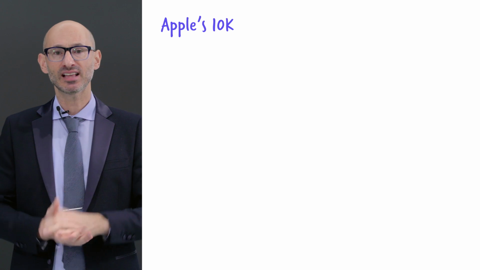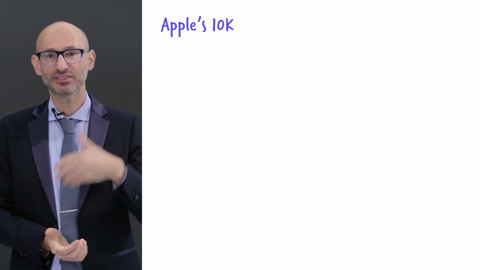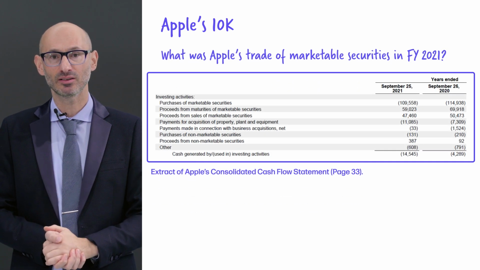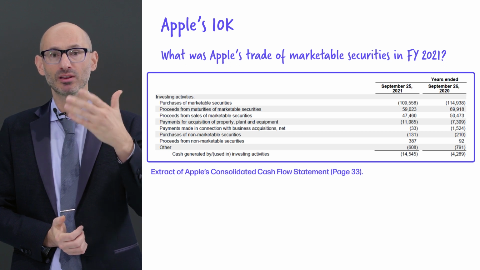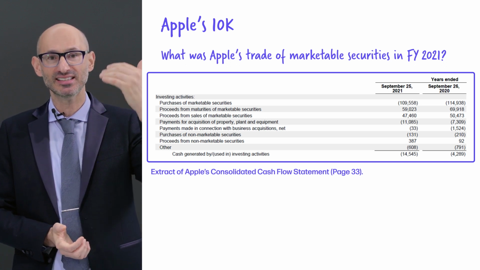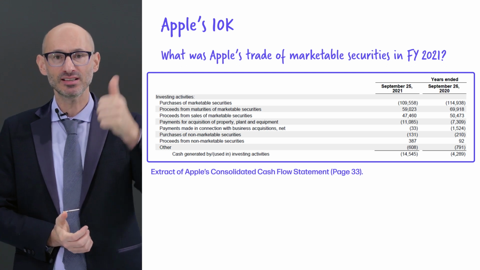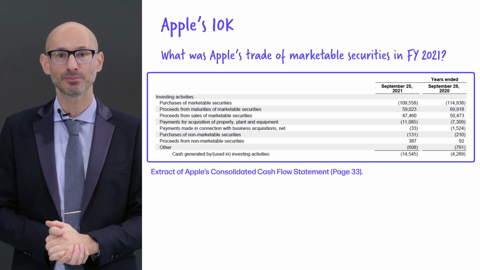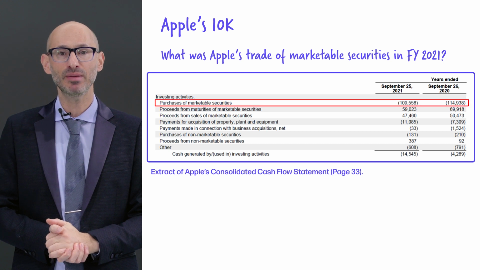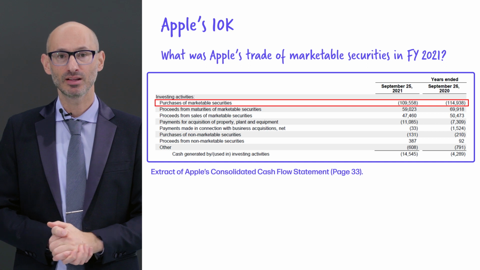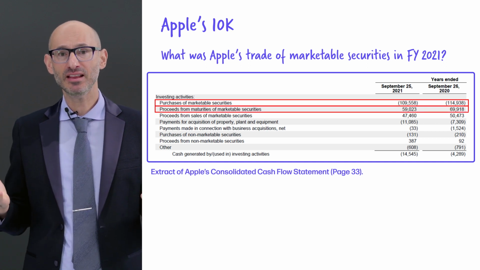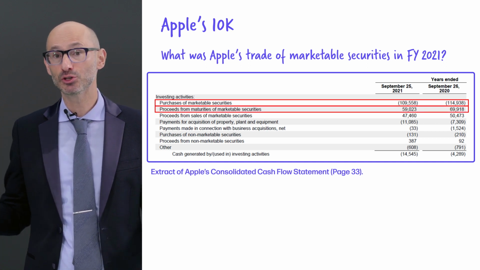To give you other examples of investments, I have the extract from Apple's 10K, where I showed the cash flows from investing activities. You can see 3 line items that are of importance to us. First is purchase of marketable securities. They have spent 109 billion buying trading securities for this year. They have 59 billion of marketable securities that have matured.